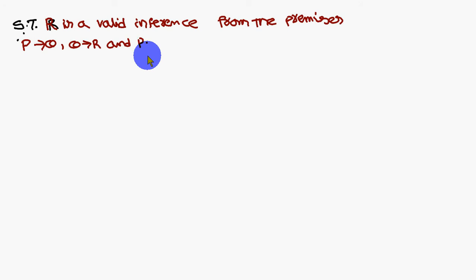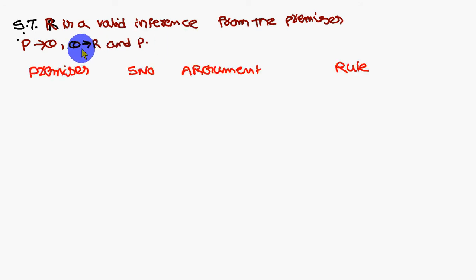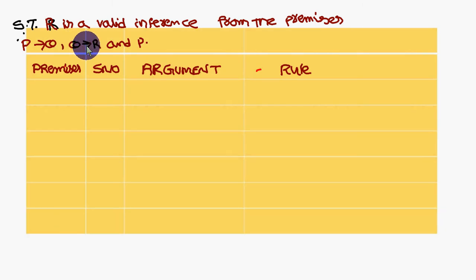So show that R is a valid inference from the premises P conditional Q, Q conditional R, and P. So what he is saying is that R is a valid inference. So our conclusion should be R. How many premises has he given? P conditional Q, Q conditional R, and P. Three premises he has given. The conclusion is R, which we have to prove.